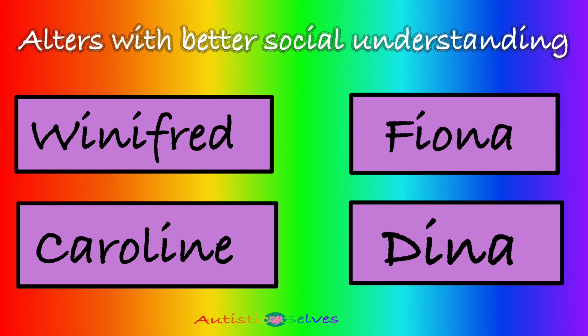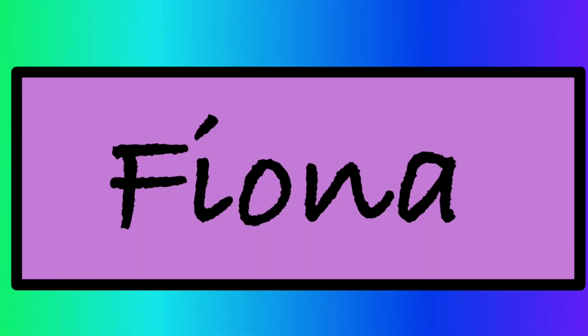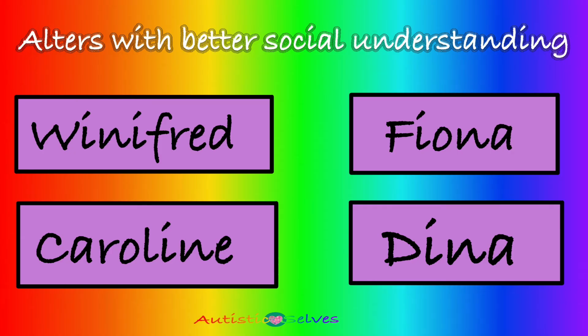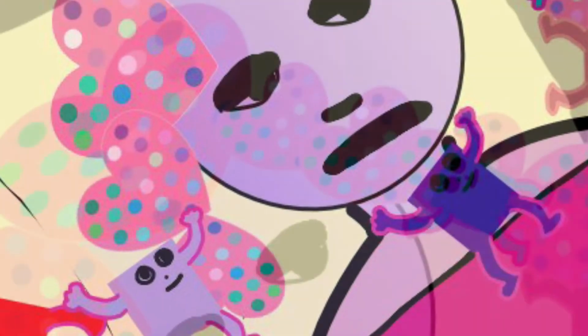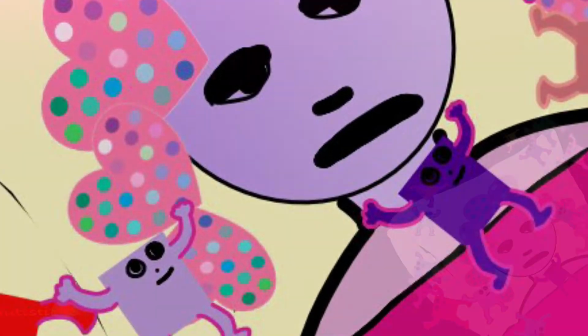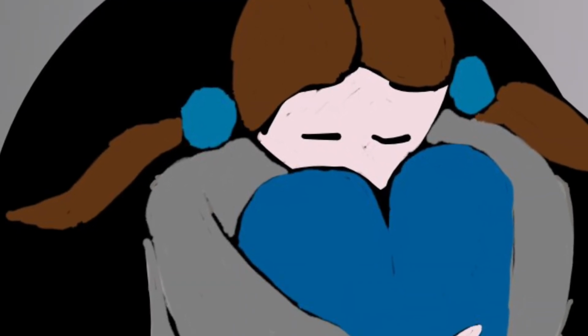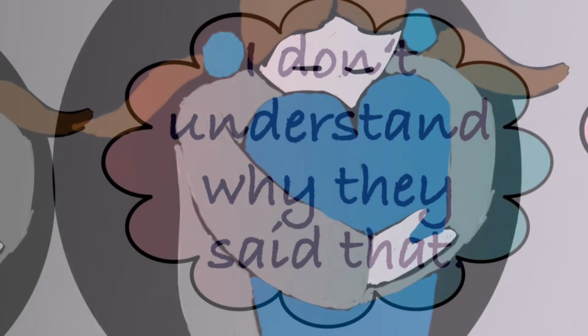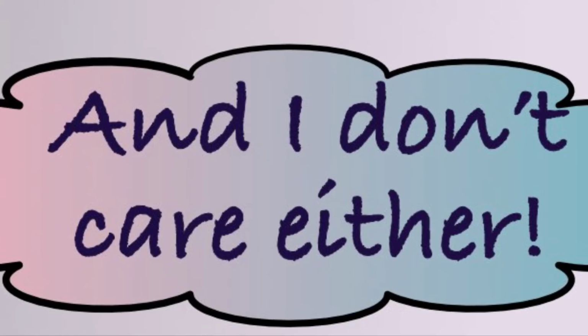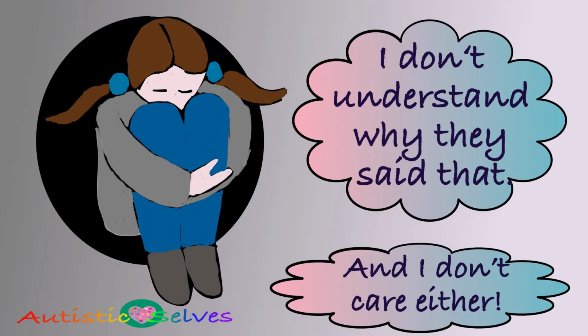Some alters definitely appear to have better social understanding and better social skills than others. For example, Winifred, Caroline, Fiona and Dina are better able to interact with others in the world, although even they will get drained and exhausted from too much social interaction and need time to recover from the experience. Our teenage and young adult alters haven't developed the same level of theory of mind as the older alters, and they struggle to understand another person's point of view. In fact, they struggle to even care about another person's point of view, even if they did understand it.